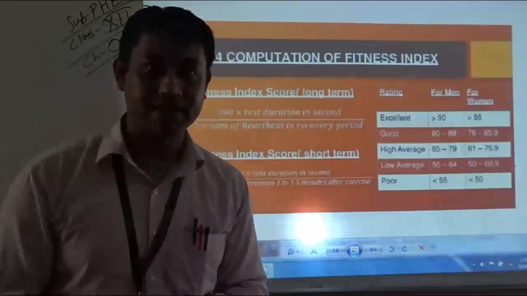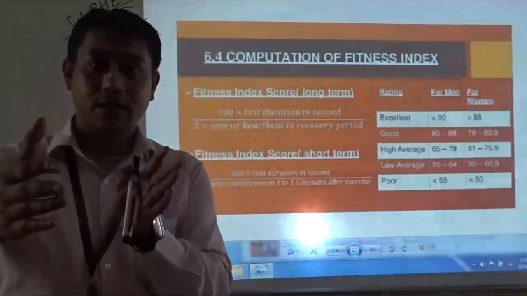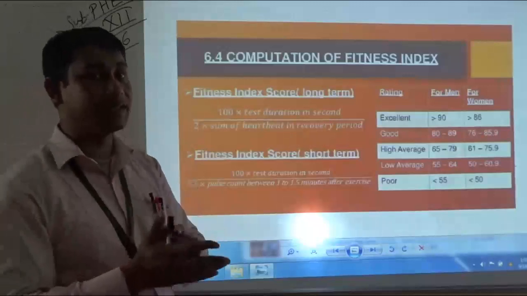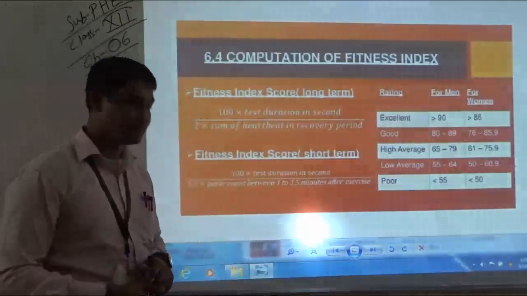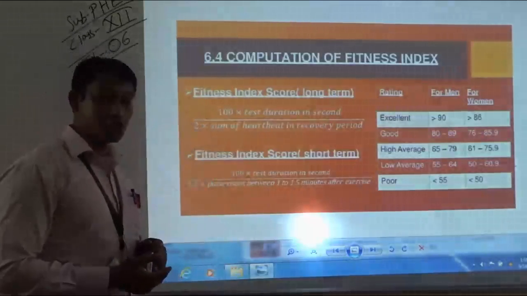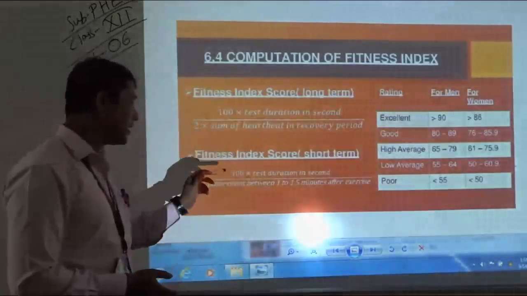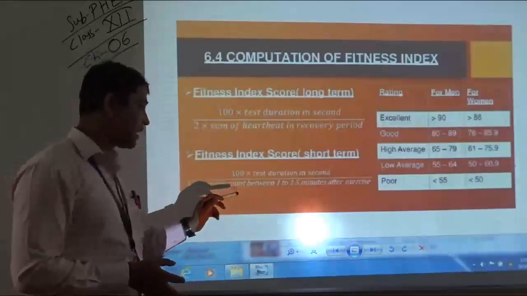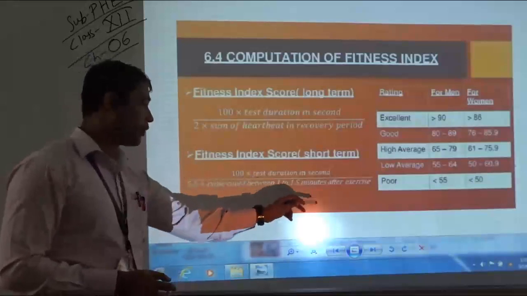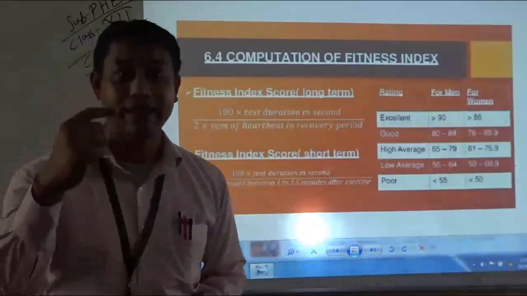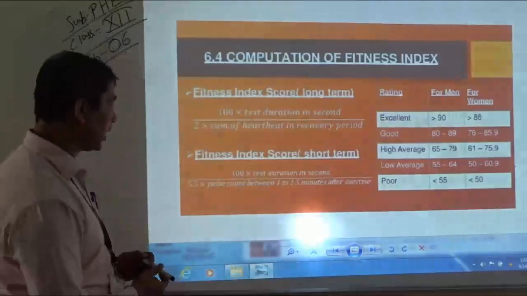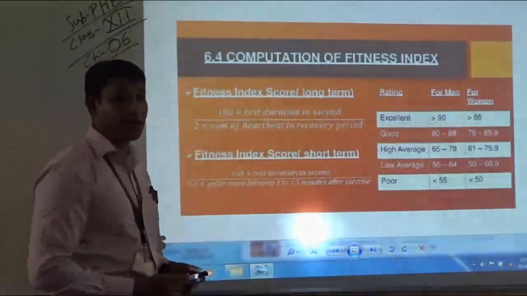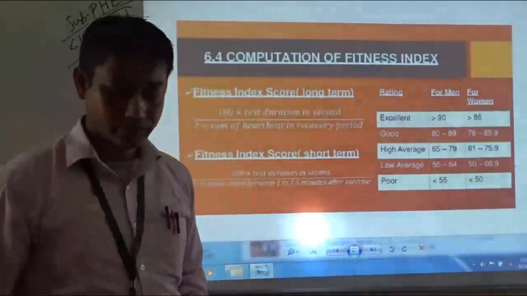Sum of heart rate means all the 3 recordings of heart rate will be added together, then multiplied by 2. Under the short formula, 100 into test duration in seconds, divided by 5.5 into the pulse count between 1 to 1.5 minutes after exercise. So in the short formula, only the measurement of heart rate during 1 to 1.5 minutes will be used.